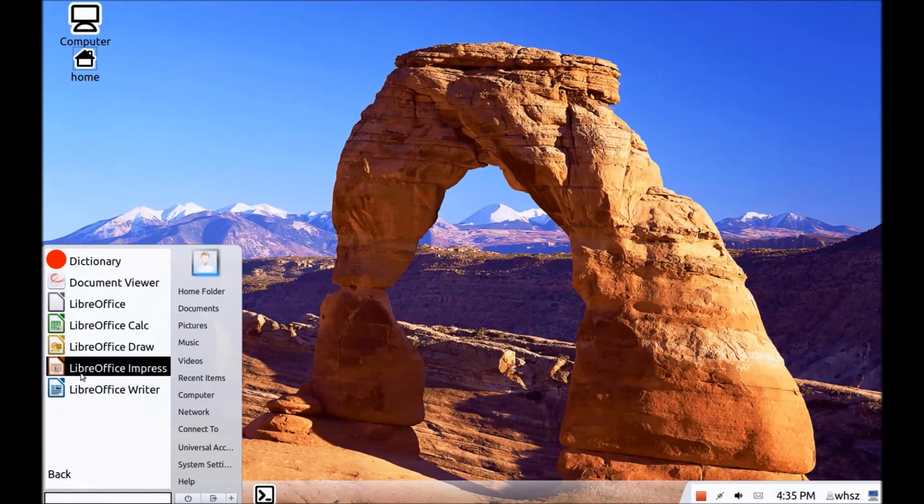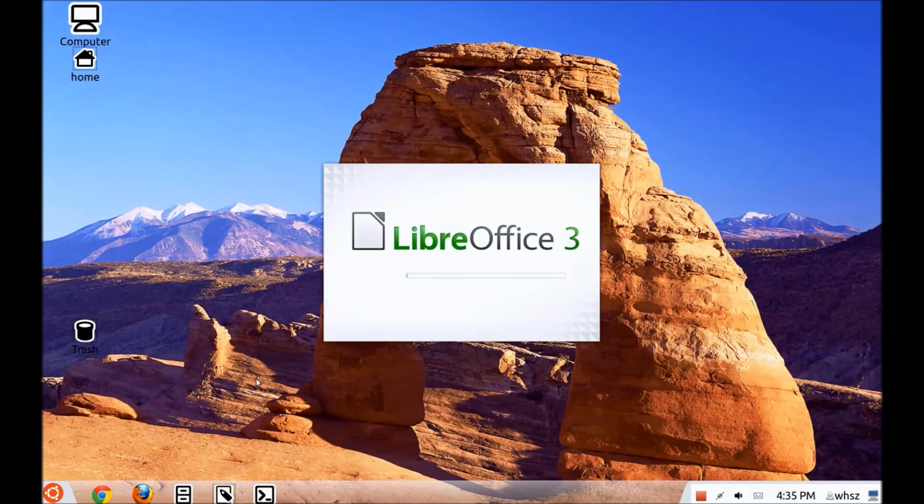They have LibreOffice. They have the Writer, which is like Word. They have Impress, which is like PowerPoint. They have Draw, which is like Excel. No, Calc is like Excel. Sorry. Draw is a program I haven't used yet. You can draw things, I guess. Calc is like Excel. And let's just have a look at how this looks.